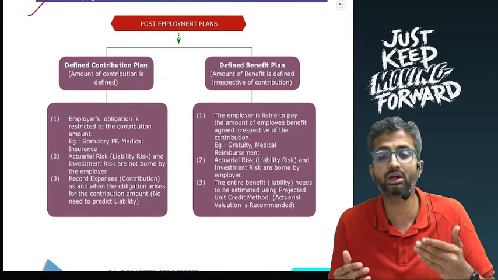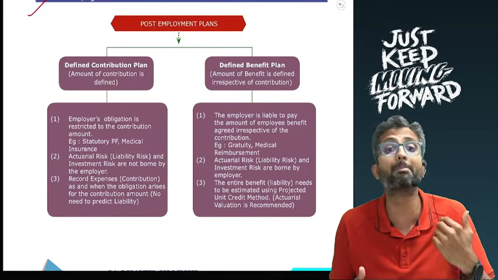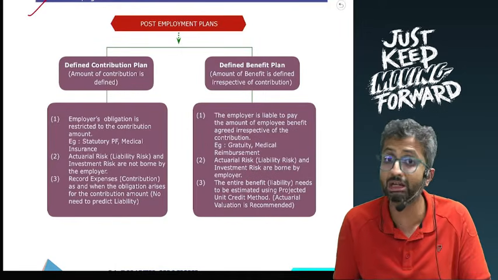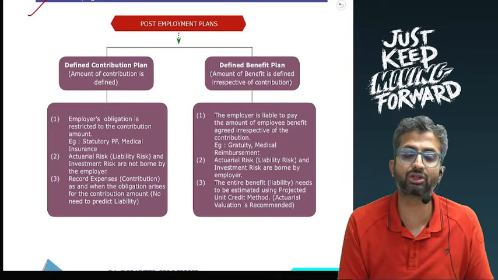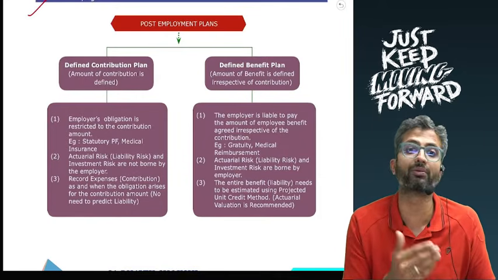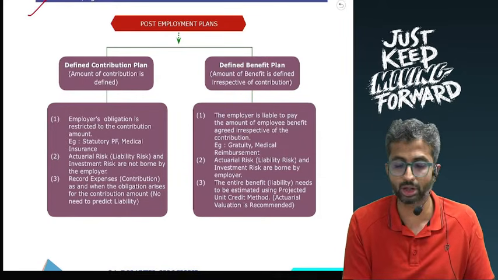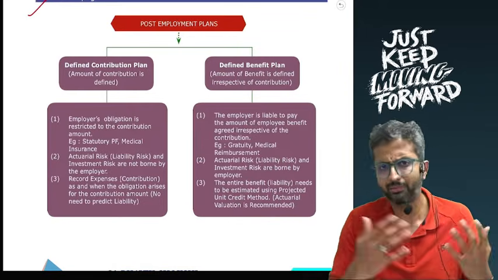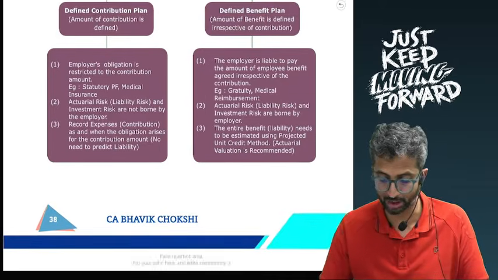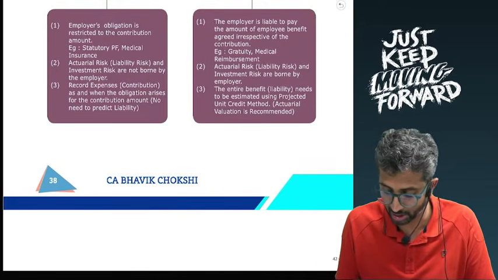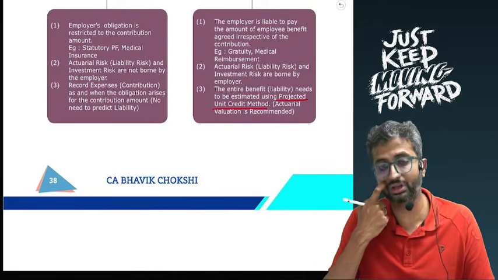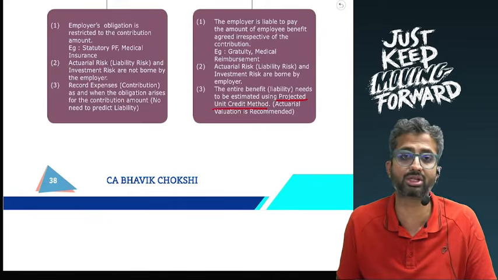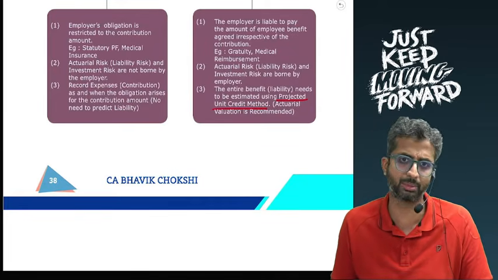No, the benefit is defined irrespective of the contribution, in which case the risk of the change in liability or a possible shortfall in investment rests on the employer, in which case you will have to project the liability, figure out the plan assets, do the working by a method called as projected unit credit method. If you can do it yourself, nothing like it. Otherwise, you can take the services of an actuary for this, which is also recommended.